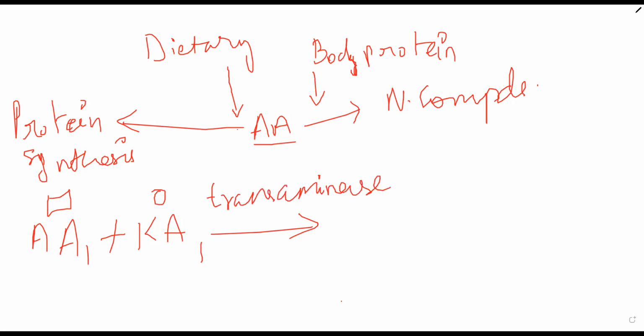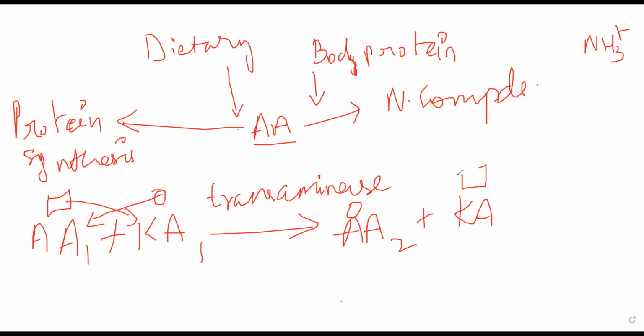amino group gets transferred. So the NH3 molecule which is present, that will get transferred. Essentially what is happening is this rectangular molecule is going to the ketone, and the circular molecule is going to the amino acid. As a result, you will get a different amino acid, A2, which has a circular molecule, and you will get a different keto acid which has a rectangular structure.